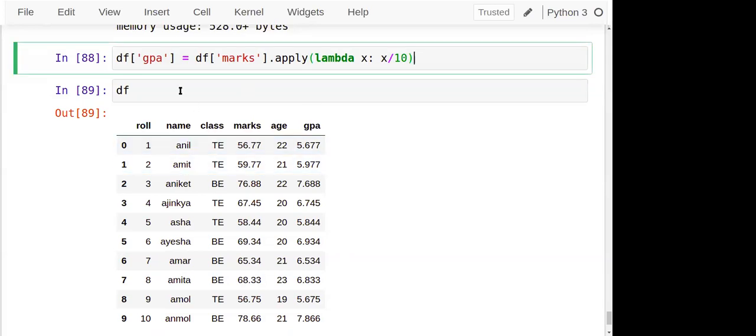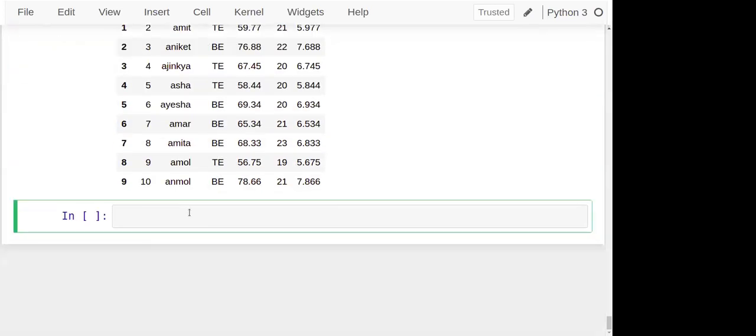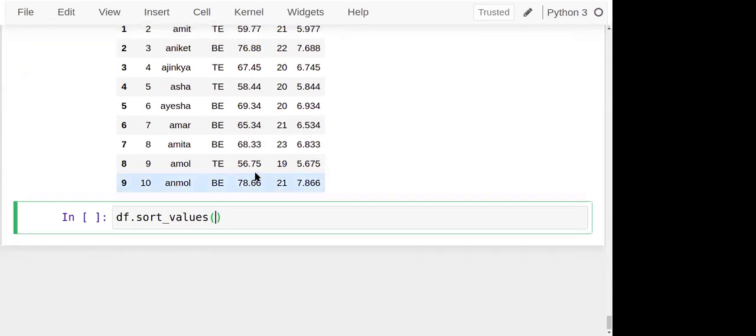Fine, it's done. Now I want to see the complete data in sorted format. So I can use sort; two methods are there. Let's use sort by values. Sort by index is already there.